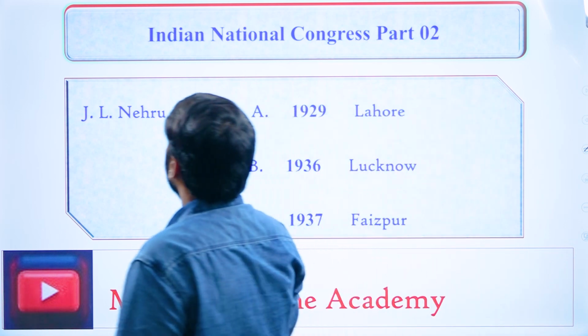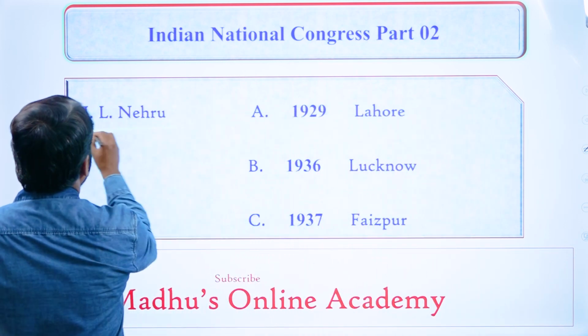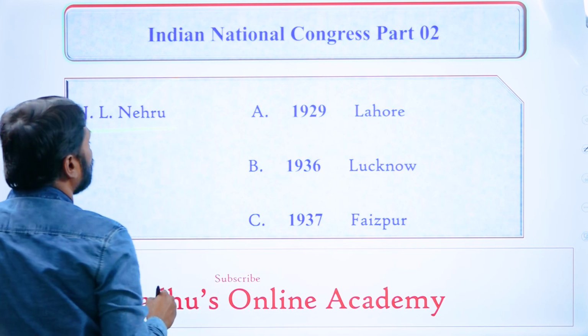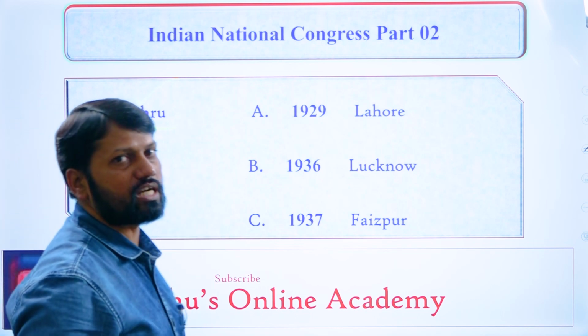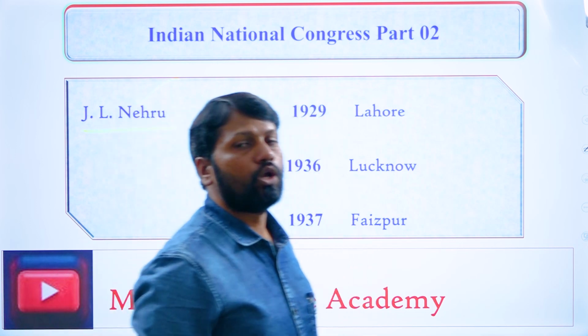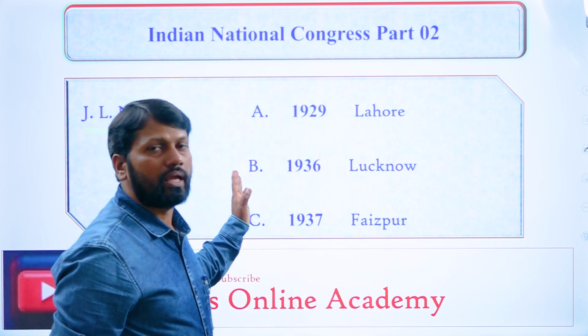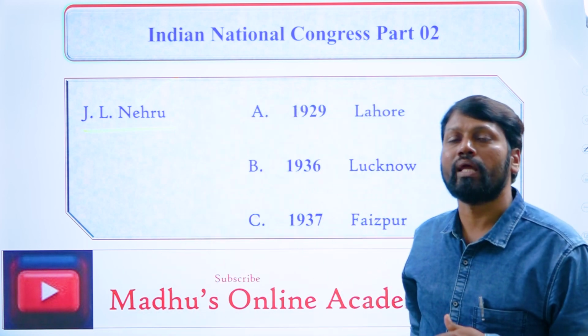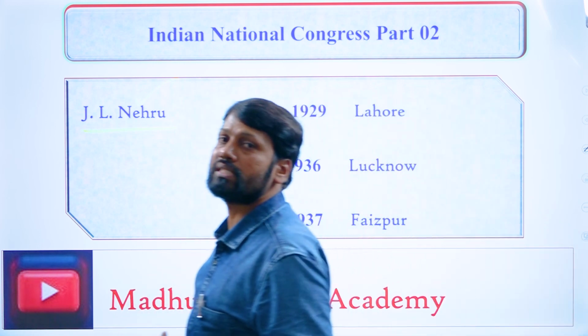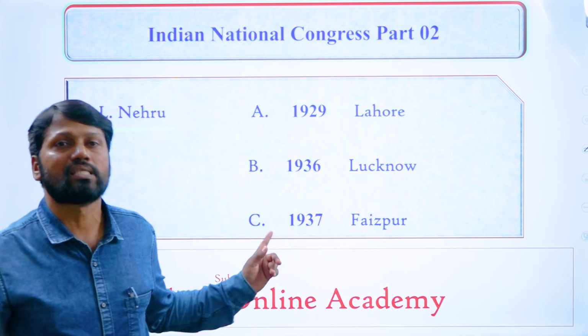Here, J.L. Nehru. Remember, J.L. Nehru was another president who served as the INC president 3 times. First was at Lahore in 1929, second time at Lucknow in 1936, and third was at Faizpur in 1937.